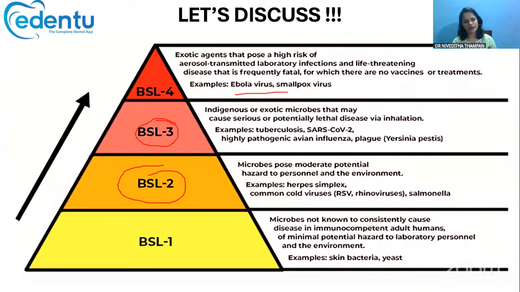Okay, so BSL-1, the harmless microbes; BSL-4, the most harmful microbes. Just remember like that. And Ebola comes under the BSL-4 category.